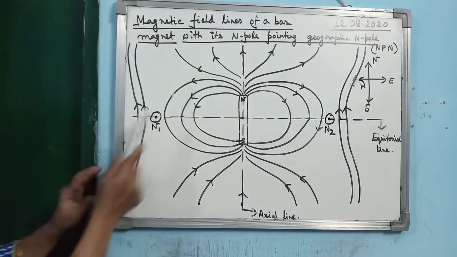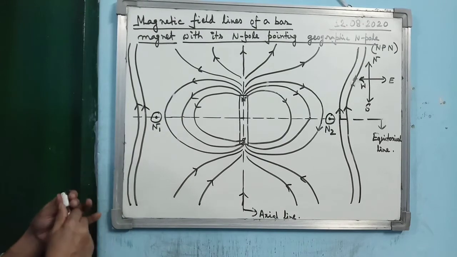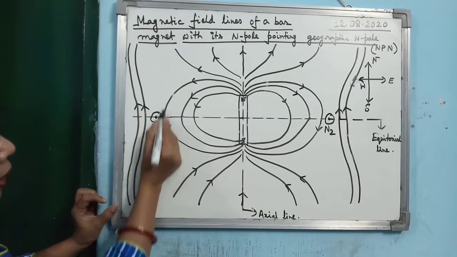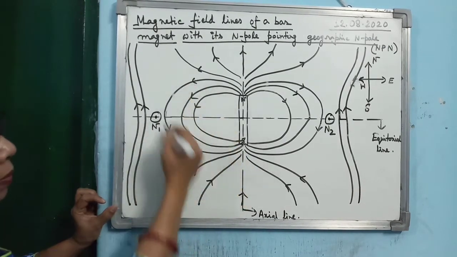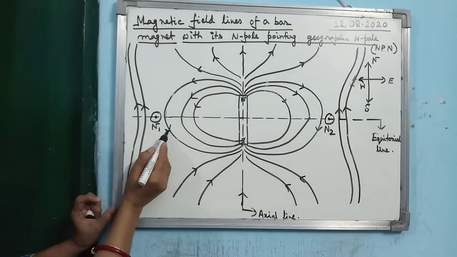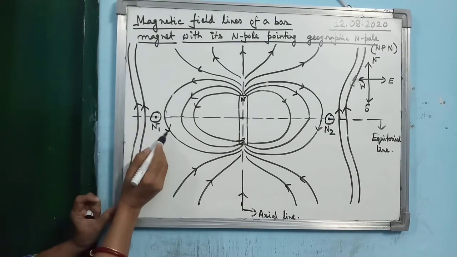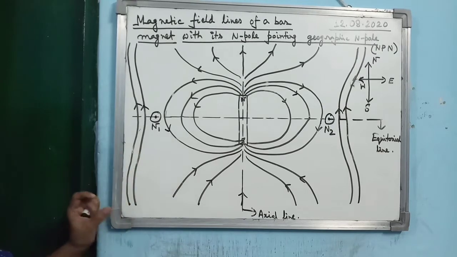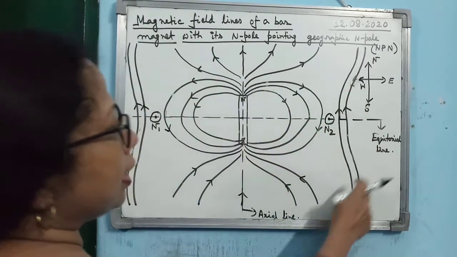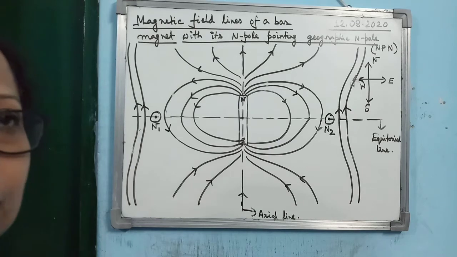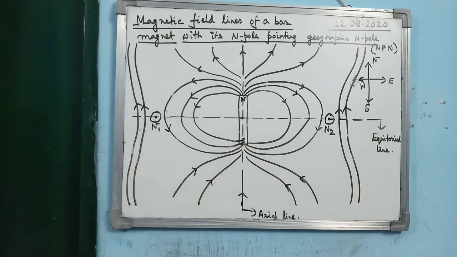Here also, what is the direction of Earth's magnetic field? If I give the direction here, it is north to south like this for the bar magnet's field. So for Earth's magnetic field, it will be opposite to it. So what is the arrow? Opposite to the bar magnet's field. So this diagram you must practice because it may also come in your exam. So these are the magnetic field lines due to a bar magnet with its north pole pointing geographic north.